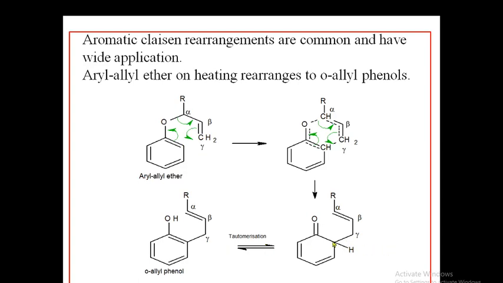And finally, this is the non-aromatic intermediate. As it is non-aromatic, it will be unstable, and therefore it will undergo tautomerization to form the final product, an ortho-allyl phenol. And that's the beauty of this reaction. We are getting the ortho-allyl phenols here, so this allyl group is attached to the ortho position.